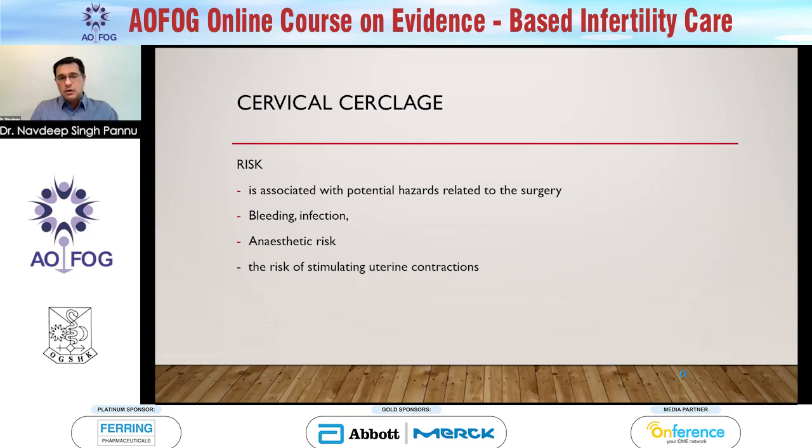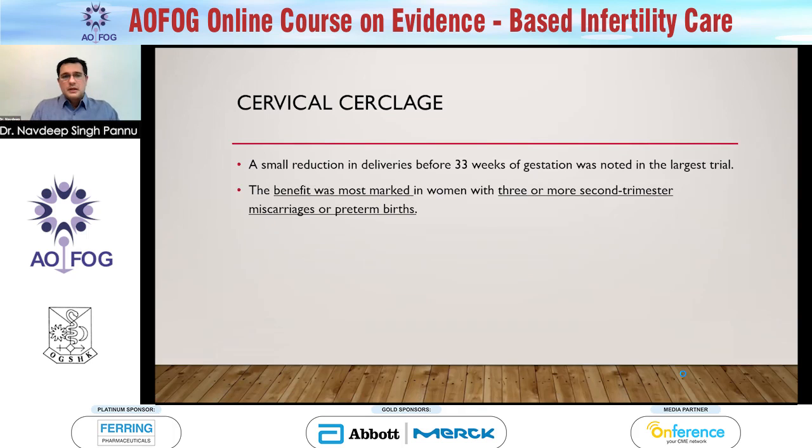But as in all surgical procedures, it is associated with certain risks related to surgery: bleeding, infection, also anesthetic risk, and the risk of stimulating uterine contractions. And the worst risk of all is accidentally puncturing the amniotic sac. There's a small reduction in deliveries before 33 weeks of gestation, which was noted in the study. But the benefit was most marked in women with 3 or more second trimester miscarriages or preterm births.